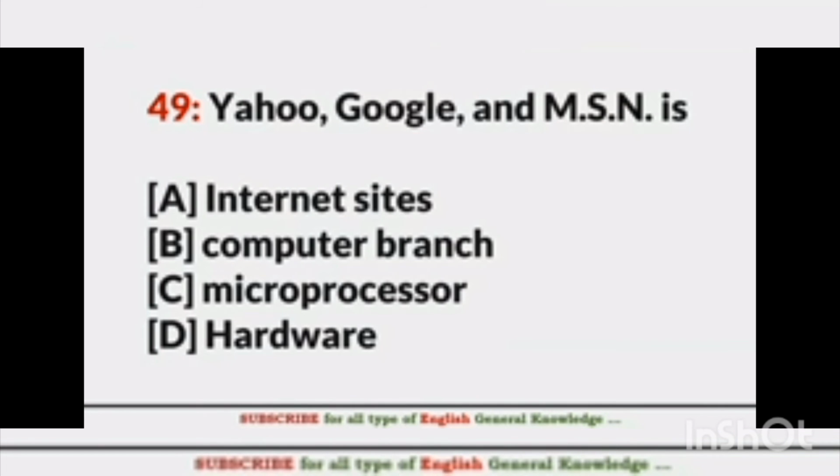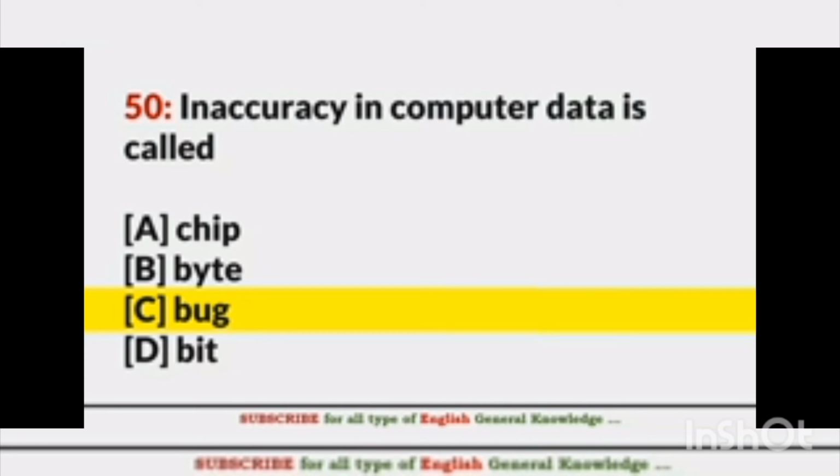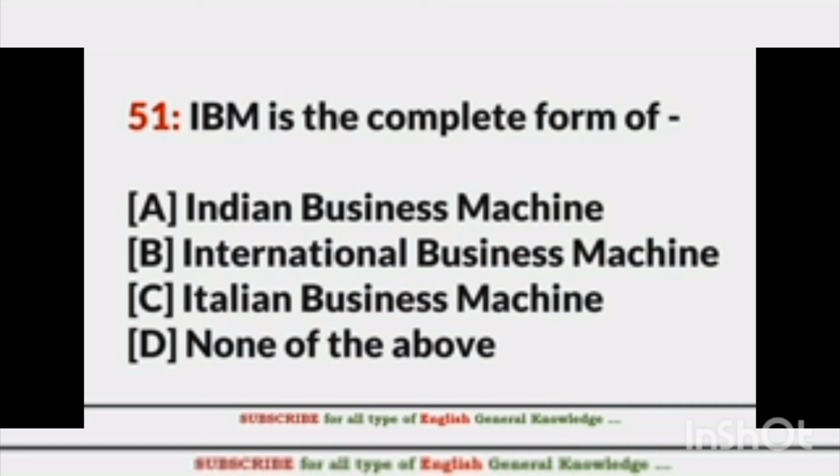Yahoo, Google and MSN, what are these? These three are internet sites. Okay, next question. An inaccuracy in computer data is called what? That is bug. IBM is the complete form of International Business Machine. CAD means Computer Aided Design.